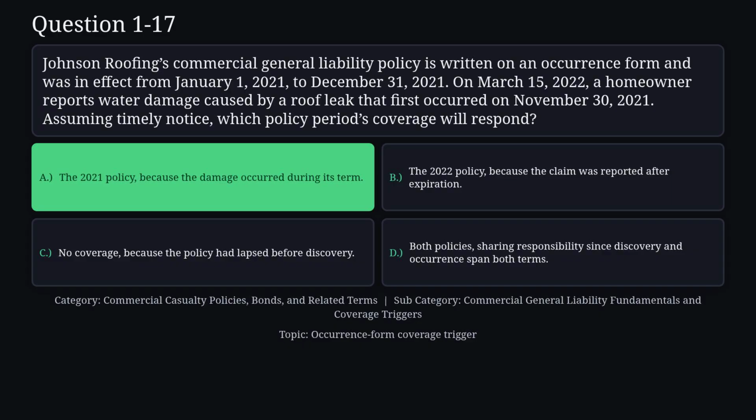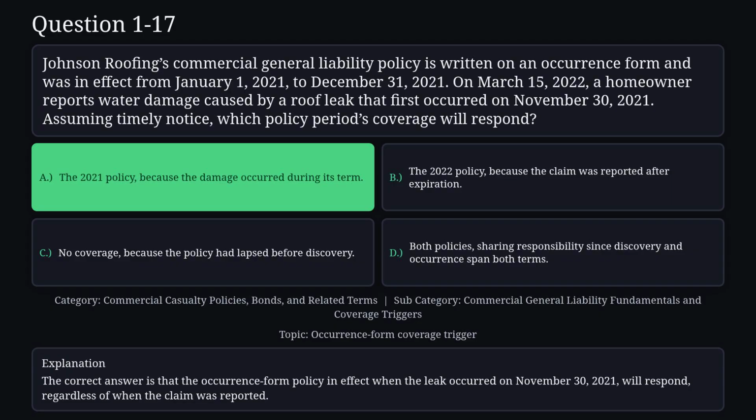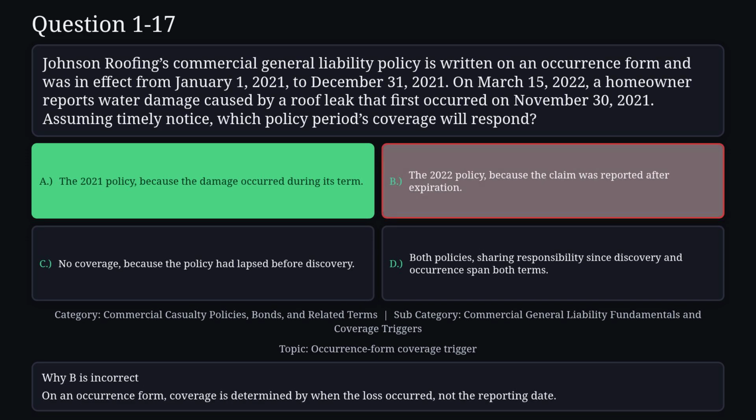The correct answer is A. The correct answer is that the occurrence form policy in effect when the leak occurred on November 30th, 2021 will respond, regardless of when the claim was reported. Reason B is not correct. On an occurrence form, coverage is determined by when the loss occurred, not the reporting date.